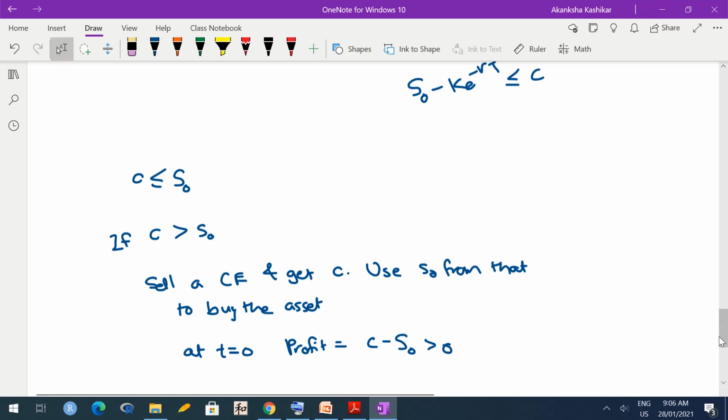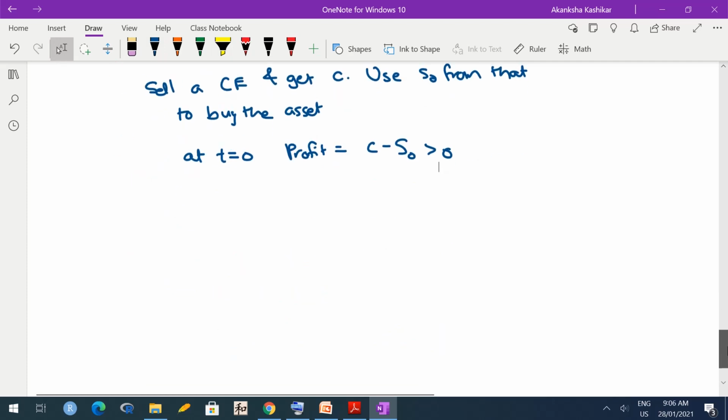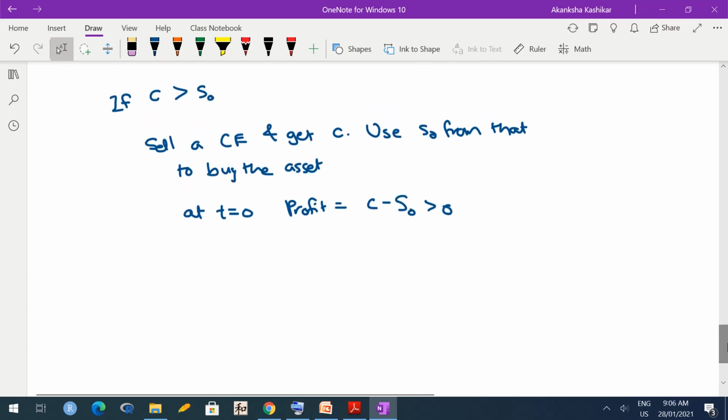Okay. And at capital T what happens? At capital T, whether the option is exercised or not, in either scenario it is fine. That share would go away from us and we would get some money in return for that share.